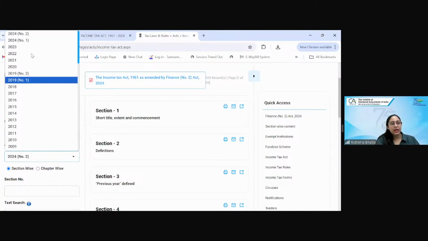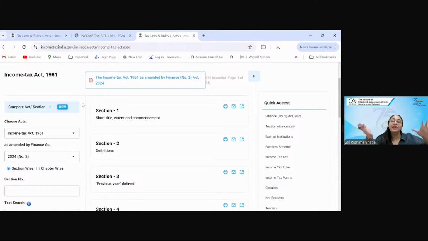What was the older amendment before this act? You can just change the act whenever you want to whichever finance act you want, and you will get the Income Tax Act as per that finance act. But always refer to the latest one. Okay. Even if you're reading it somewhere in book form, please make sure that this is the one you're reading. Okay.